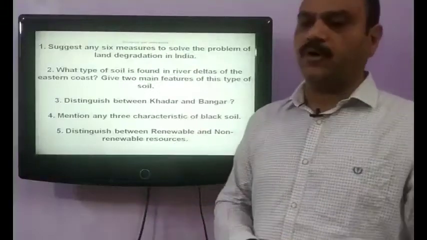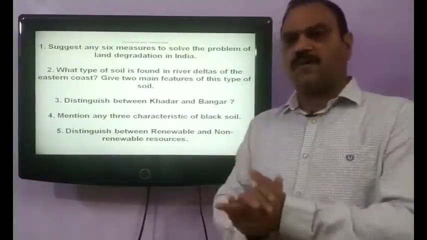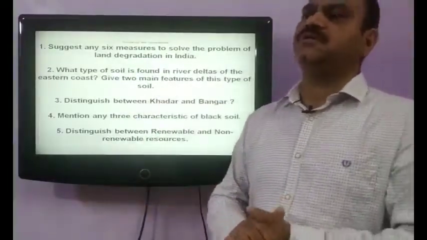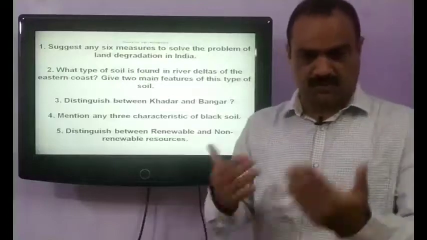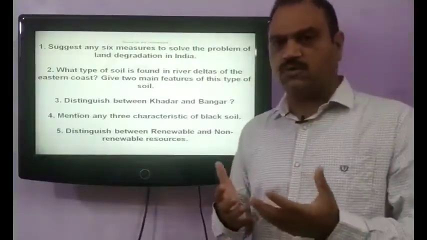And the third important one is strip cropping. In between the crops, strips can be made, and in these strips grass can be allowed to grow, and they can reduce the force of